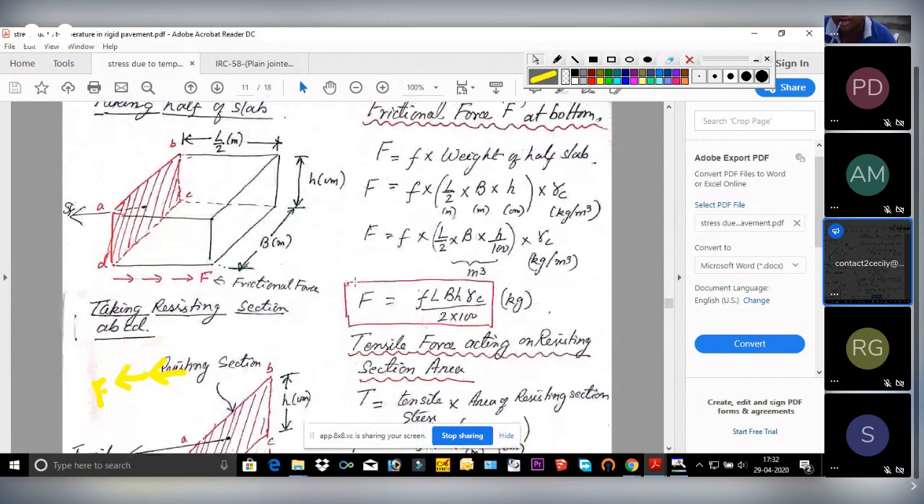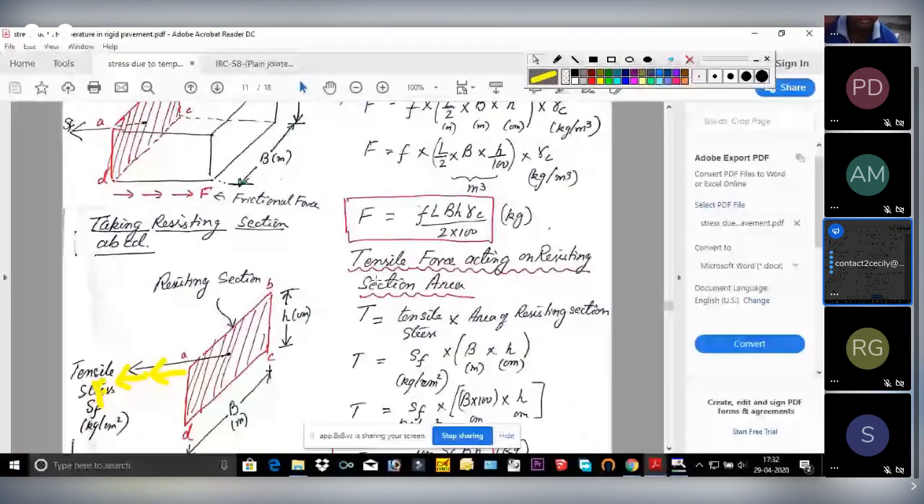Clear? Yes, ma'am. I said that we have to resist this force by some tensile force. So in order to resist this, see, force is acting in this direction, right? Frictional force is acting in this direction. Now this is resisted by the SF, so SF should be in this direction.